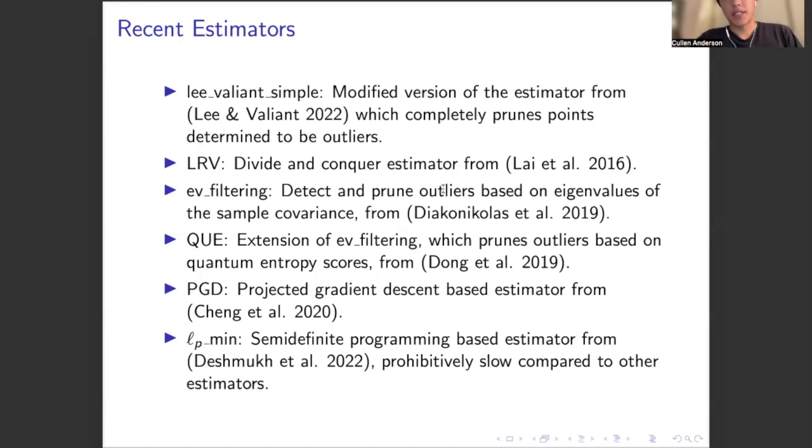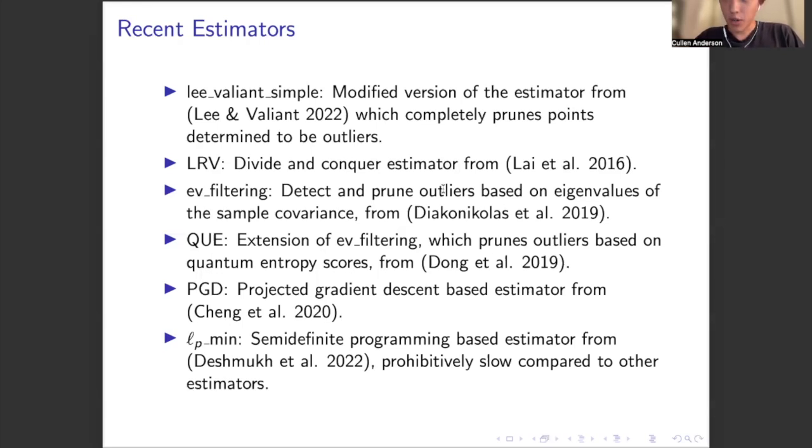And so this algorithm consists of two steps. There's a detection step and a pruning step. So in the first step, it looks at the data and it determines if it has been corrupted. And this algorithm assumes identity covariance or equivalently known covariance.